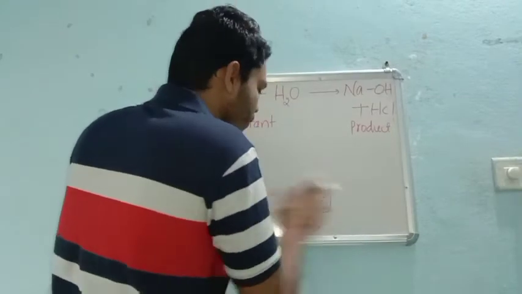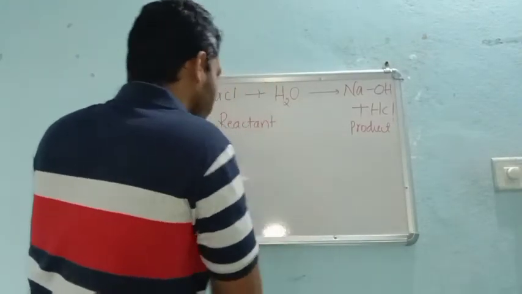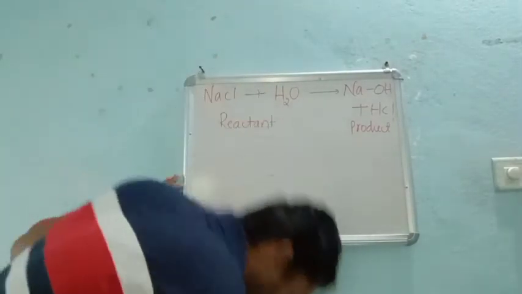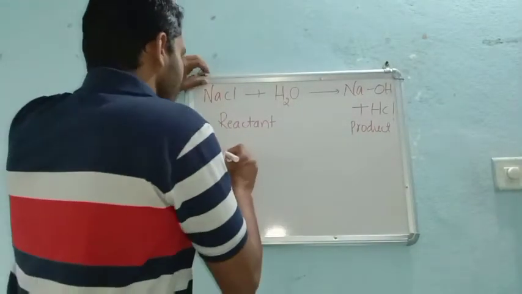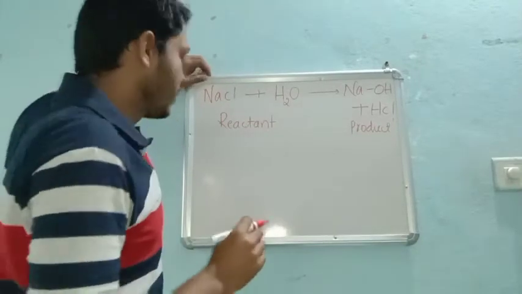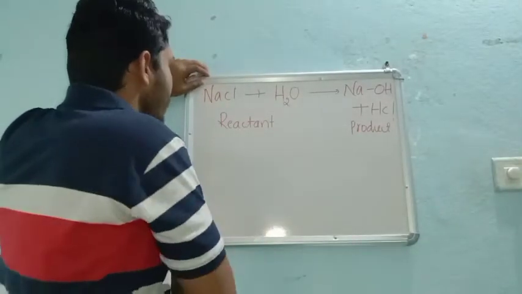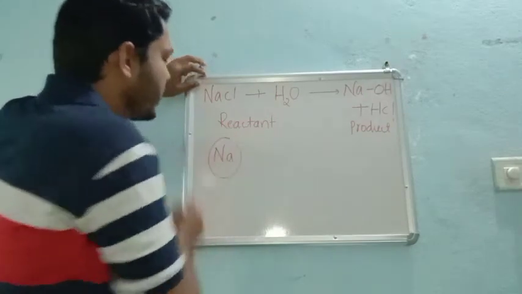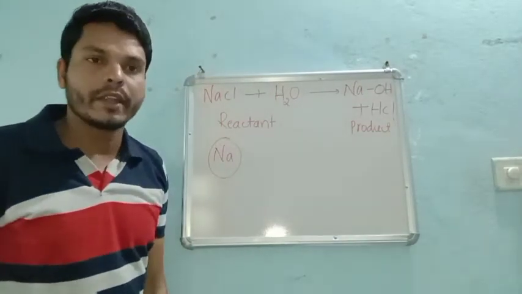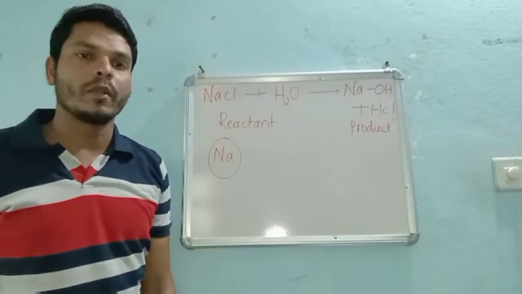See, if an element or compound is not able to form a charge on it, as I said in an offline class, then it will be very difficult for it to undergo a reaction.